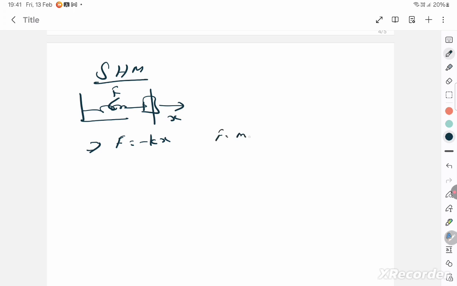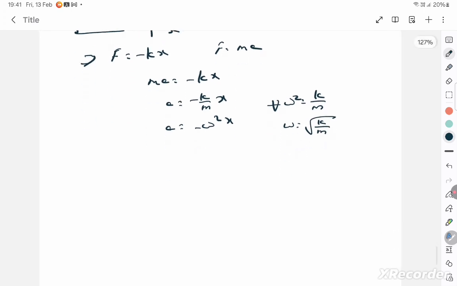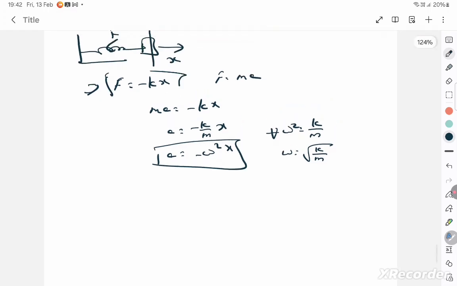You also know F is equal to m into a. Equating both of these, ma is equal to minus k into x. Therefore a is equal to minus k by m into x. a is equal to minus omega square x, where omega square is k by m. Omega is equal to root of k by m. Are you clear? This is something you need to memorize. And for it to be simple harmonic, the condition is that it is of the form F is equal to minus kx, or a is equal to minus omega square x, where x is the displacement. Are you clear?